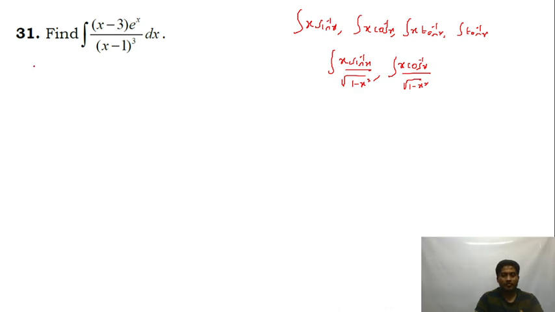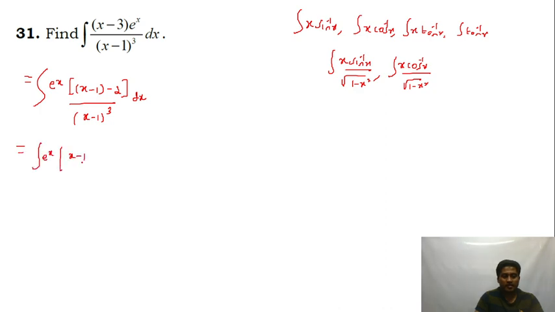Okay, now if I want to do this question, guys, this is of the form e power x, I'll keep it as it is. Even this is an important concept. x minus 3 can be written as x minus 1 minus 2, upon x minus 1 the whole cube, and then this is dx. Integration of e power x into a bracket. I can write this as x minus 1 upon x minus 1 the whole cube, minus 2 upon x minus 1 the whole cube, close the bracket, and then dx.